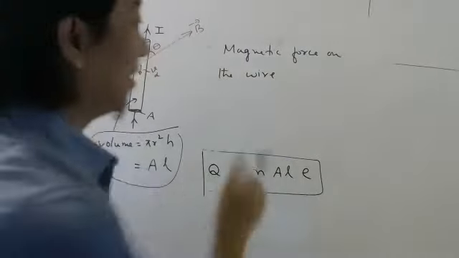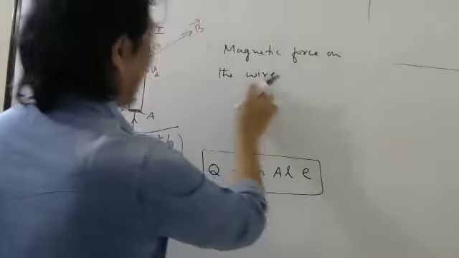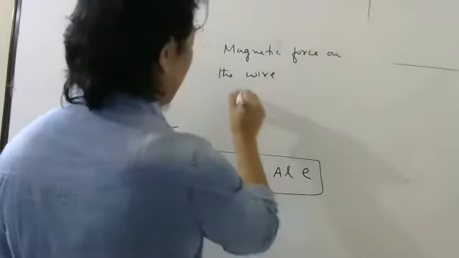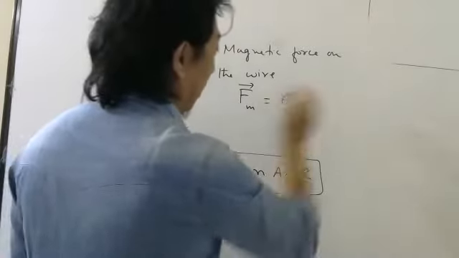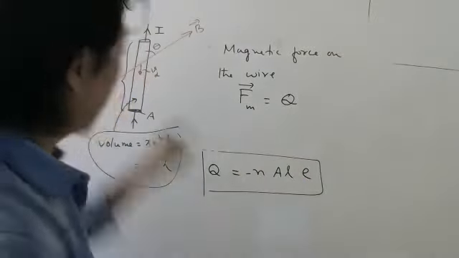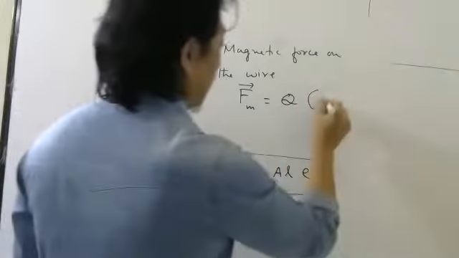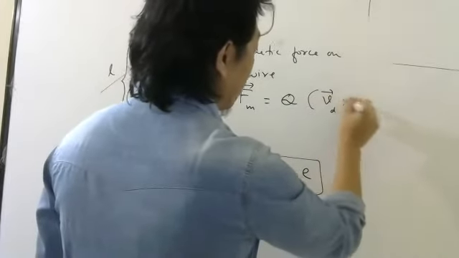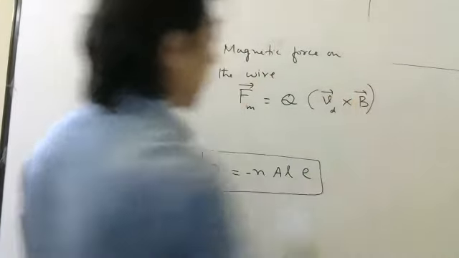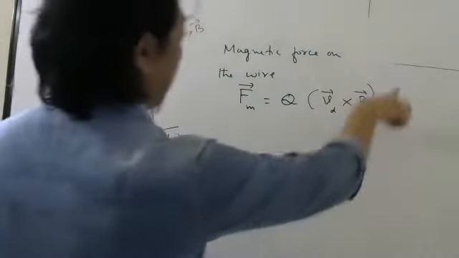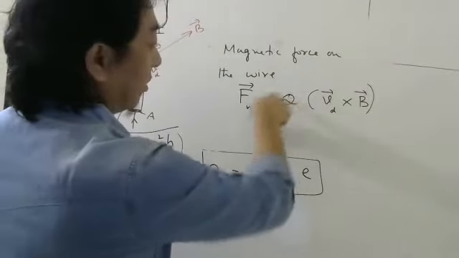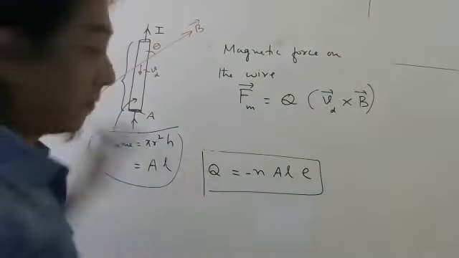So the magnetic force on the wire by the external magnetic field will be, in vector form, Q, and each electron is moving with this velocity, so Vd cross B. Just now we have studied this. So this is the magnetic force on the moving charge, which will be the force on the wire.